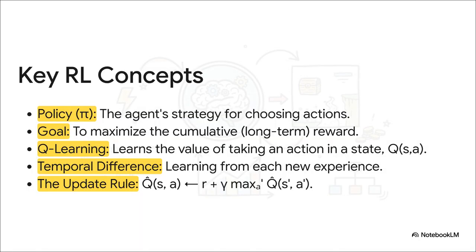All right, quick recap. The policy, that's the agent's brain, its strategy. The goal is to get the most long-term reward possible. Q-learning, that's our recipe for figuring out the value of actions. Temporal difference, that's the core idea of learning from every single step. And finally, the update rule. That's the mathematical engine that drives the whole thing.